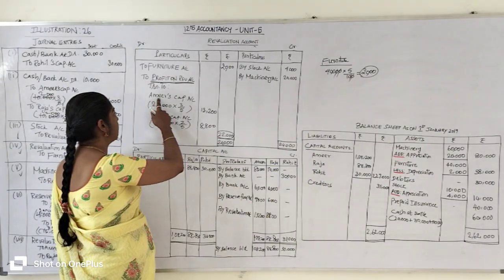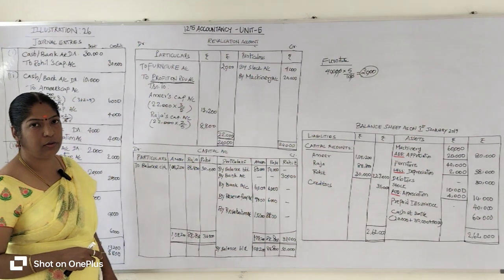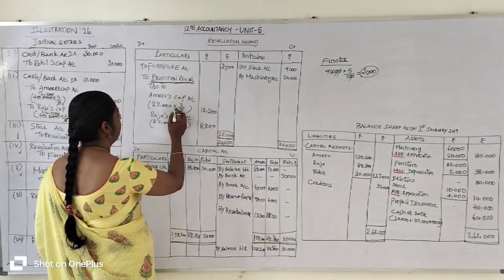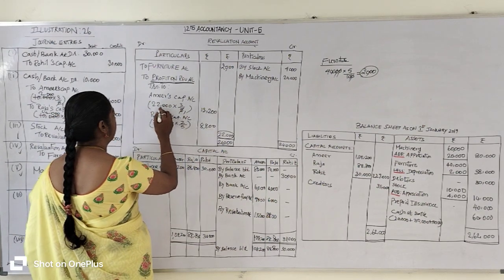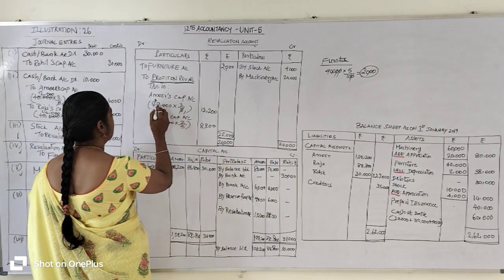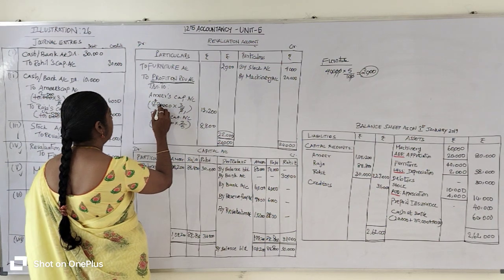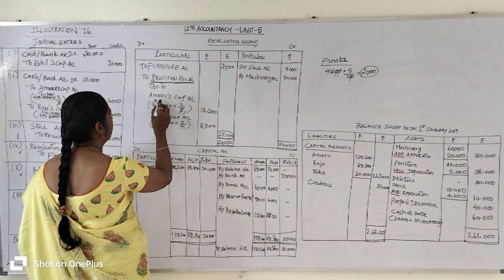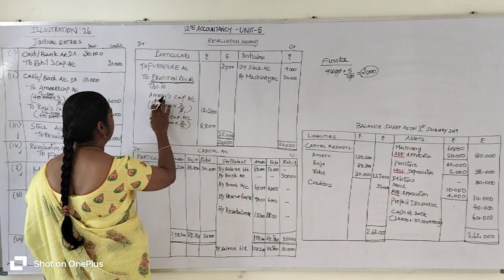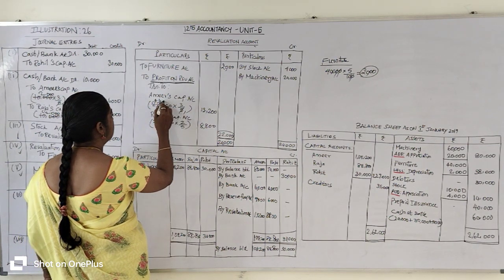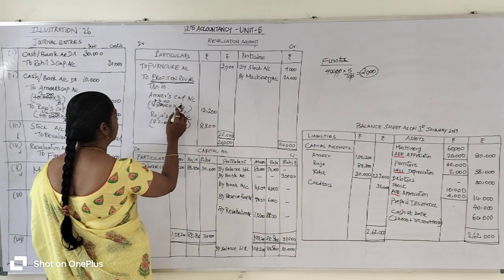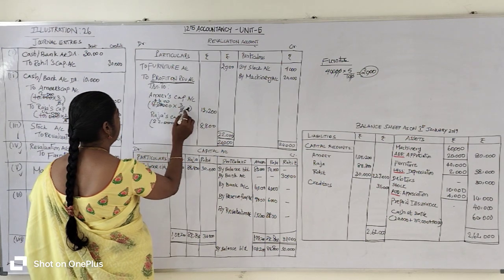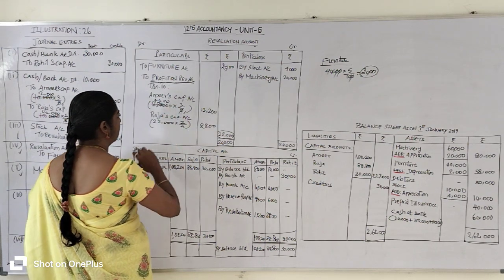Who are the old partners? Amir and Raja. So that 22,000 into 3 by 5 for Amir. 5 fours are 20, remaining 2, so 20 is to be added here, then 3 fours are 12, remaining 1, 12 plus 1, 13.